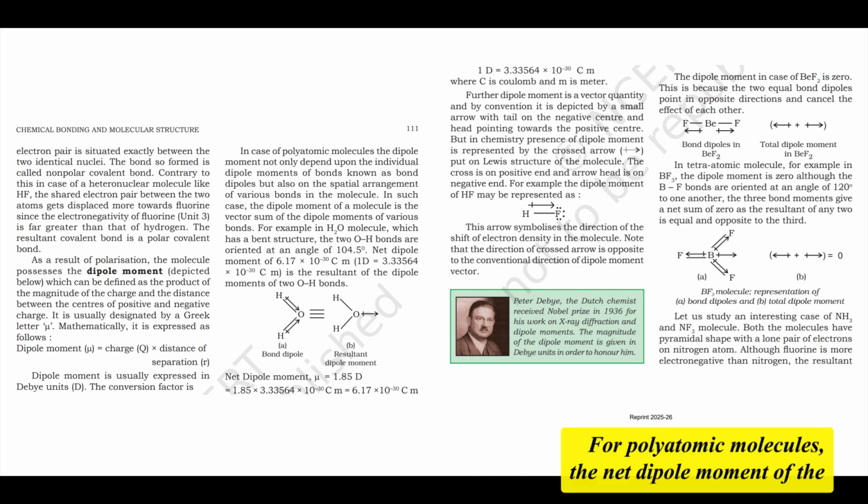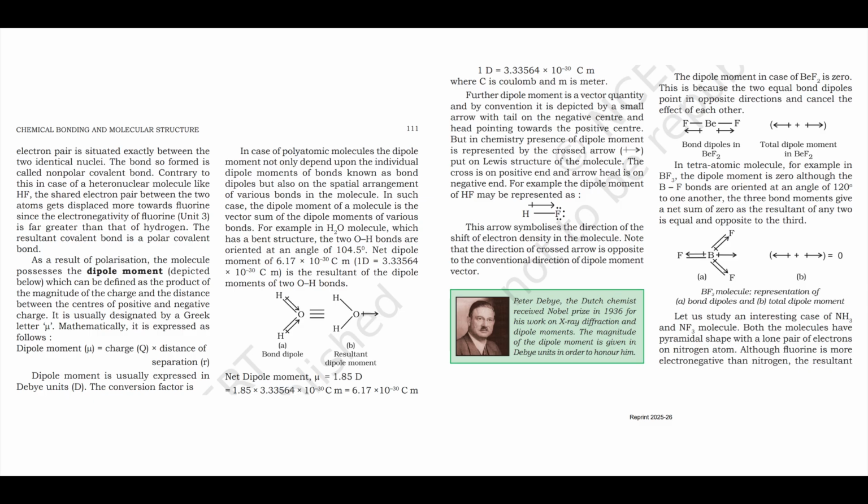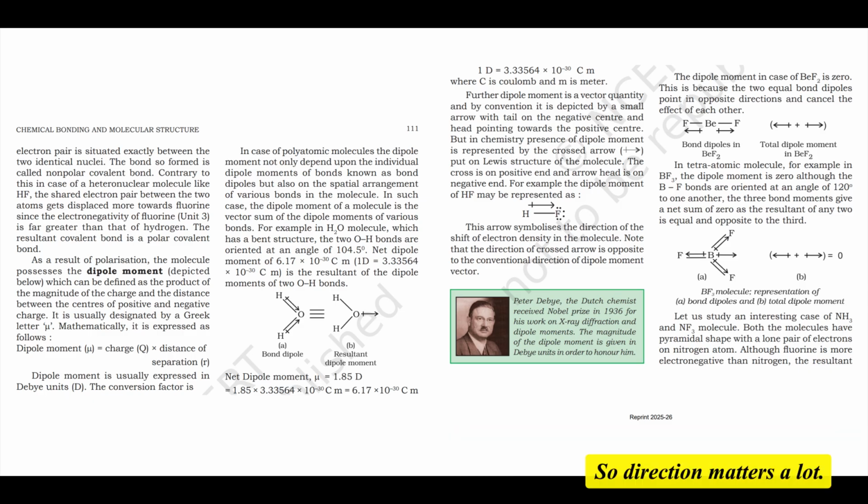For polyatomic molecules, the net dipole moment of the molecule depends not only on the individual bond dipoles, but also crucially on their spatial arrangement, the molecule's geometry. The overall dipole moment is the vector sum of all the individual bond moments. Vector sum. So direction matters a lot. Immensely. Let's look at examples.